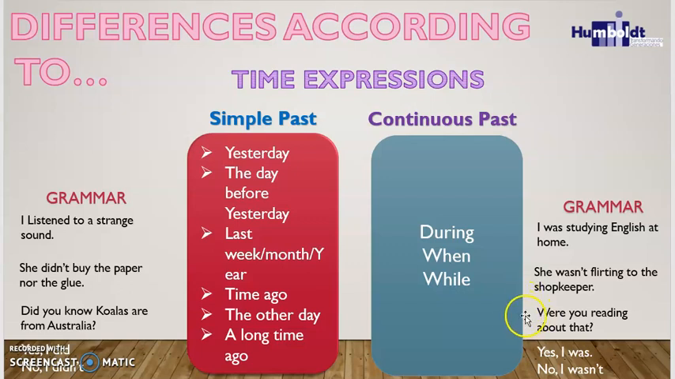Okay, and we have the example of a question, and it is, were you reading about that? ¿Estuviste leyendo sobre eso? And also, according to the short answer, we have two possible options, according to the previous example. So we can say, yes, I was, that means sí, or no, I wasn't, that means no.